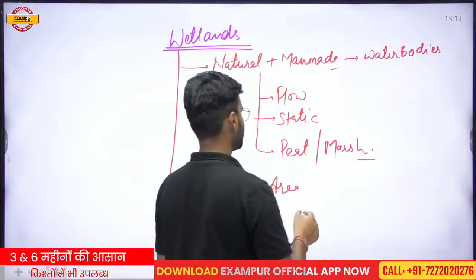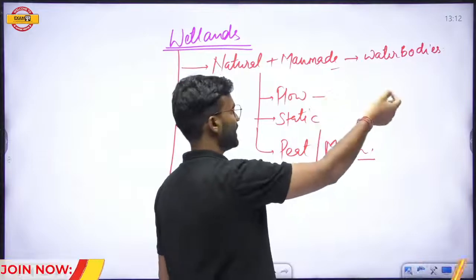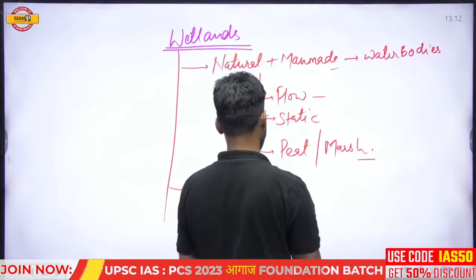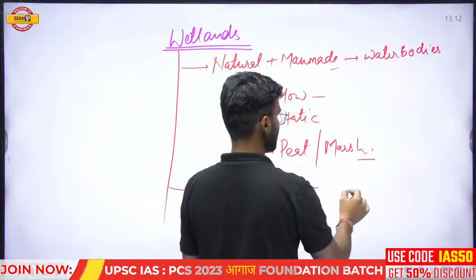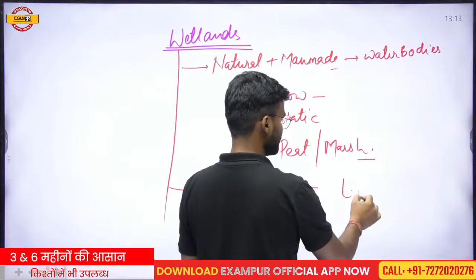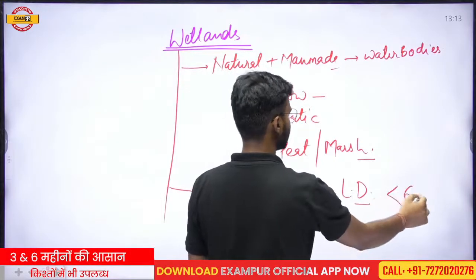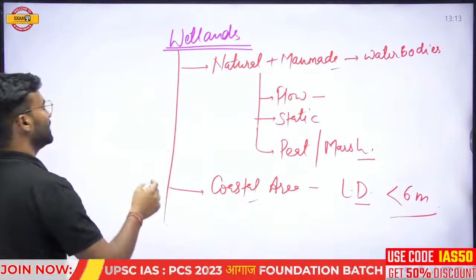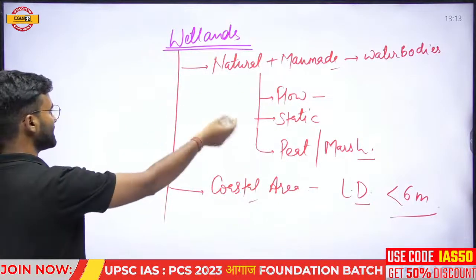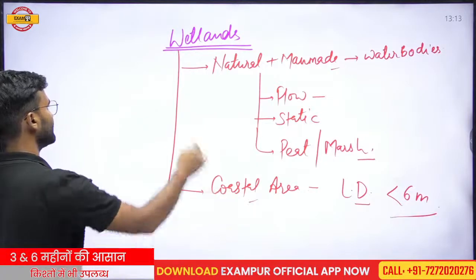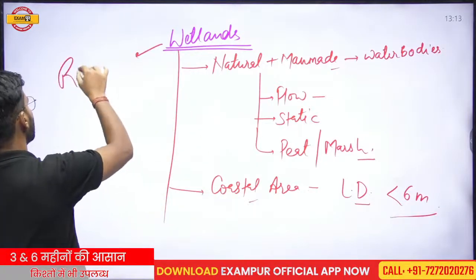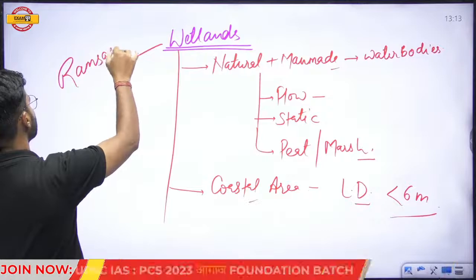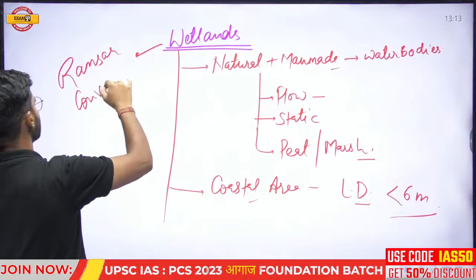Rivers are in flowing, lakes and so on are static, flowing area in which low tide is less than 6 meter. Low tide condition is less than 6 meter. This definition was adopted, or this criteria was adopted for wetlands in the Ramsar sites in 1971. In the Ramsar Convention, this definition was given.